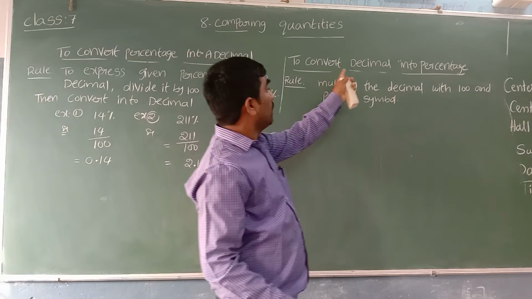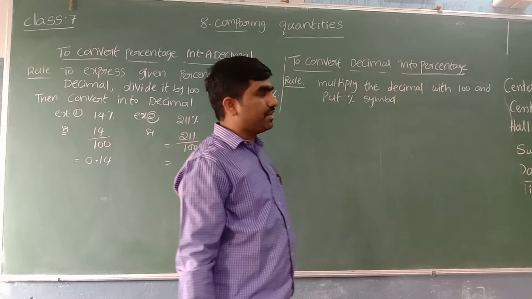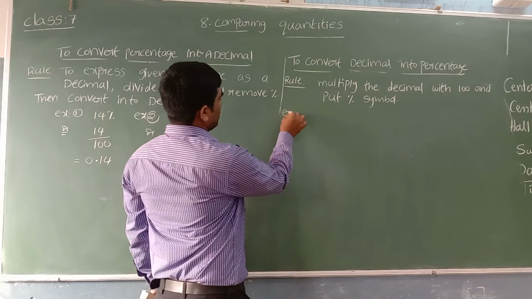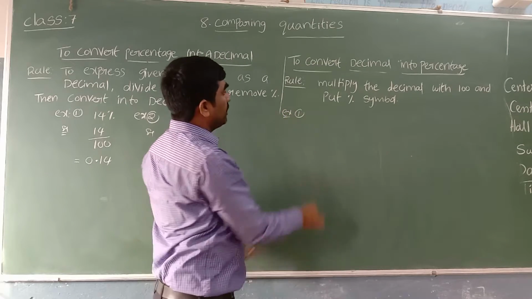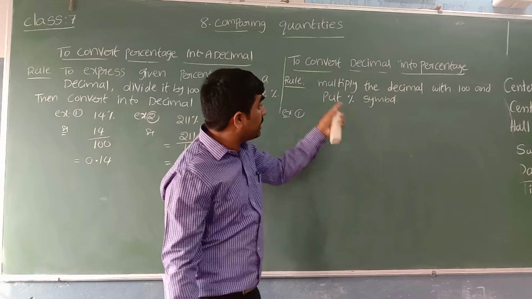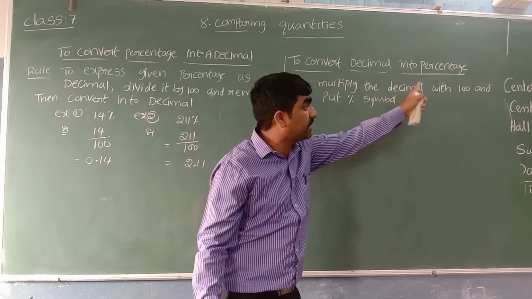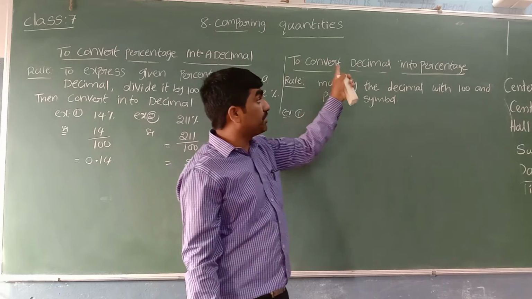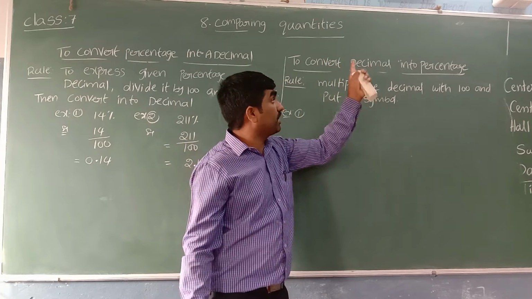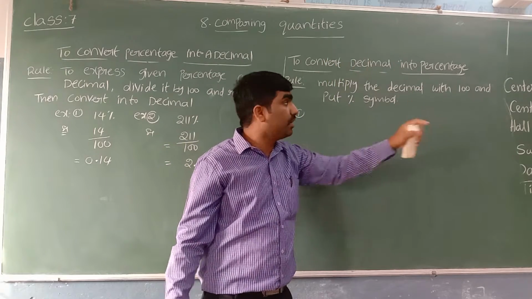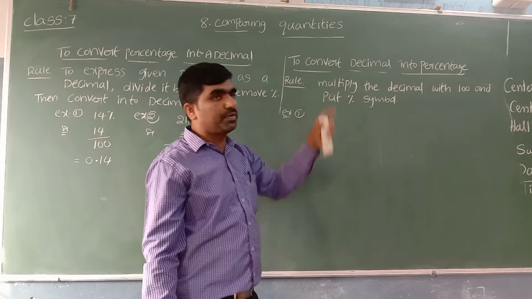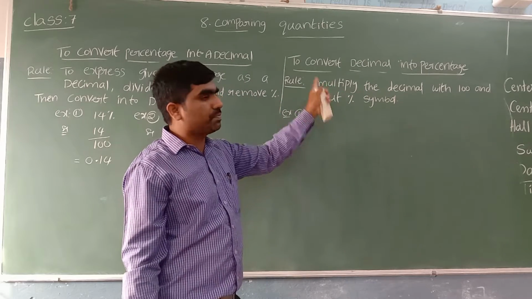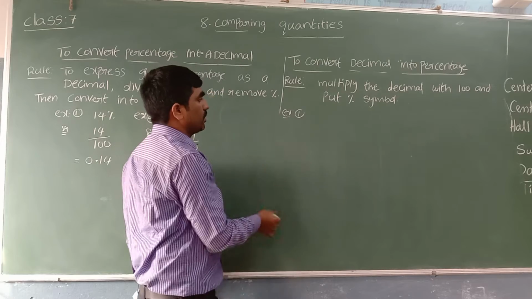Now let's see how to convert decimal to percentage. Let's see one example here. To convert decimal to percentage, what condition did they say? Multiply the decimal with 100 and put the percentage symbol. Same as how to convert fraction to percentage. While converting fraction to percentage also, we multiply with 100 and put the percentage symbol. Even for decimal to percentage, we have the same rule.